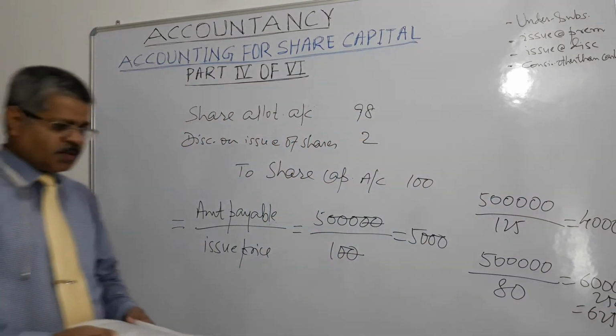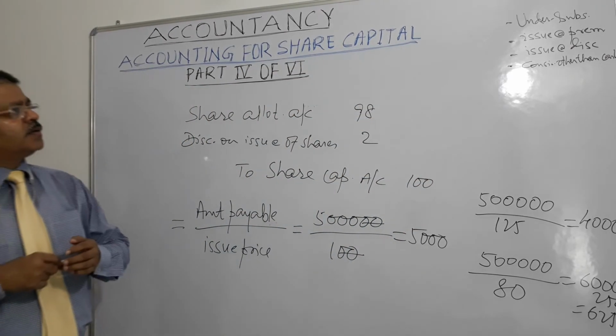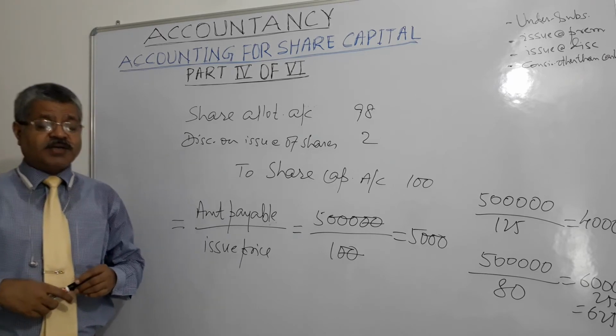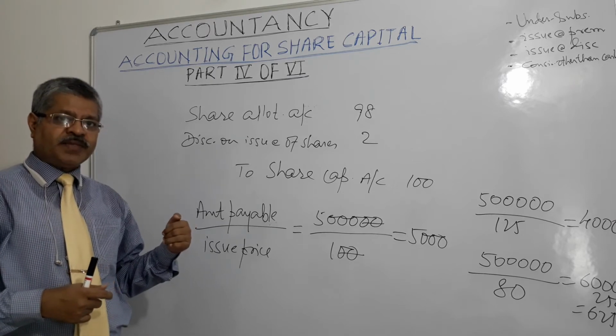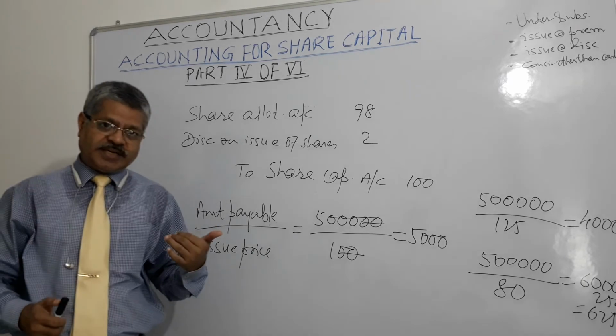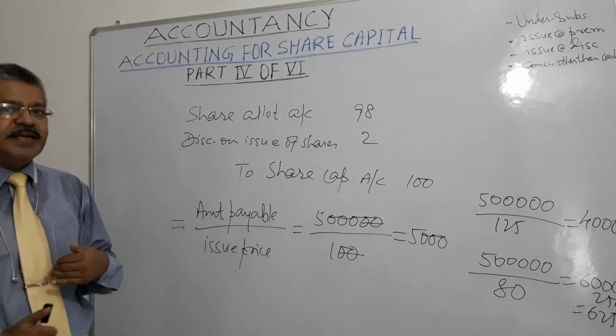So, what are the things we discussed? We discussed under subscription. Under subscription is a situation where, for example, a company invites applications for subscription for 2 lakh shares, but it receives applications only for 1,90,000 shares.